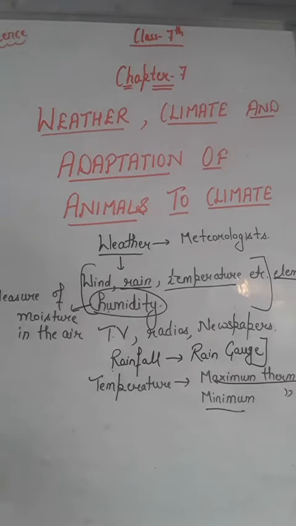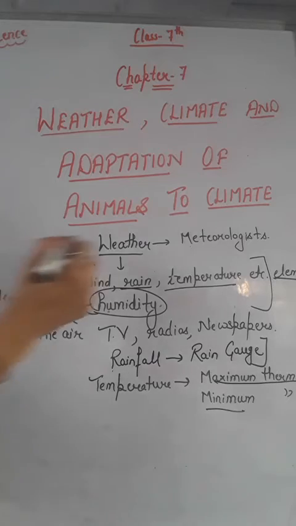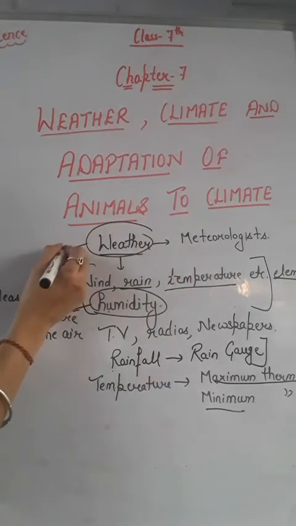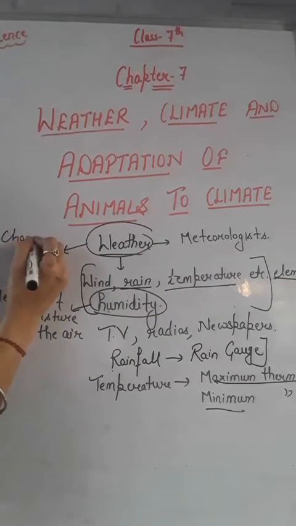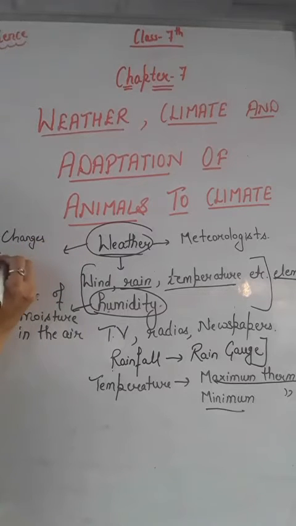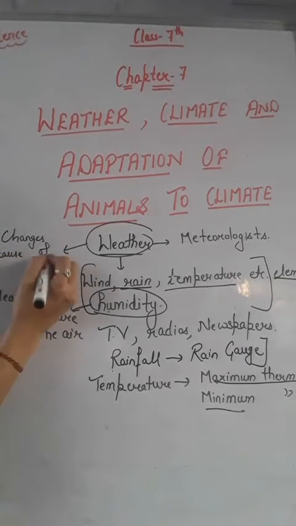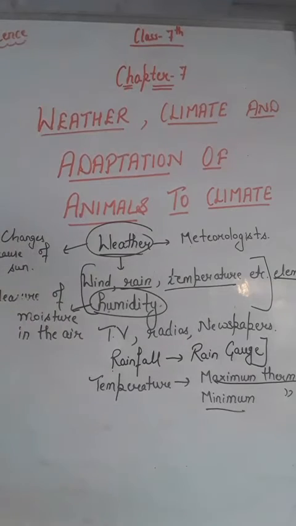And all these changes in the weather are caused because of the sun, right? As we all know, the sun is the primary source of heat and light on earth. So that's why the sun is the primary source of energy that causes changes in the weather.